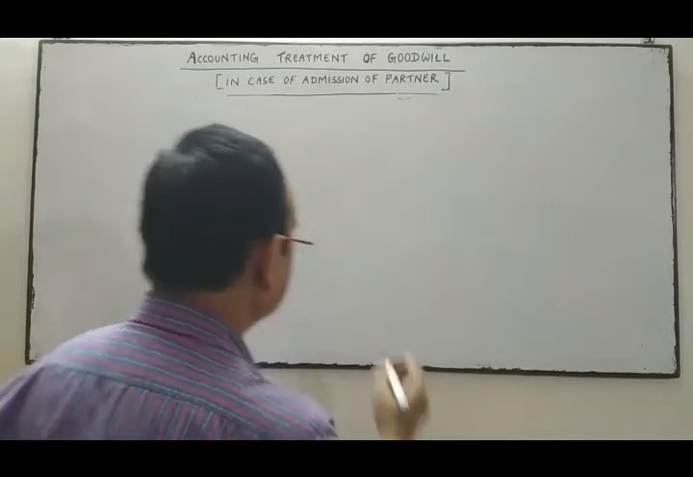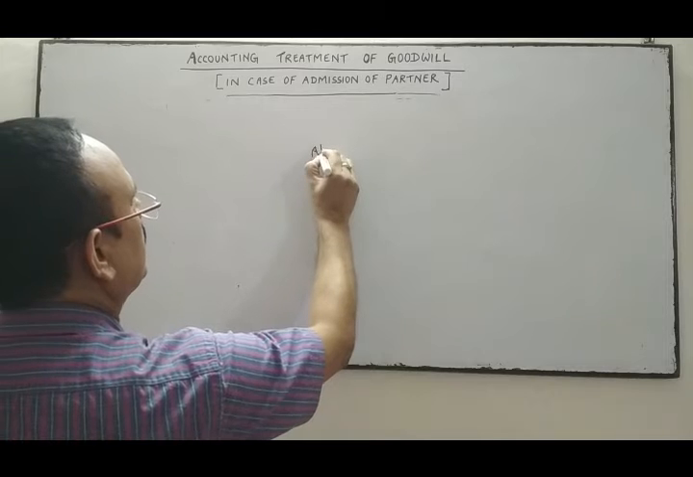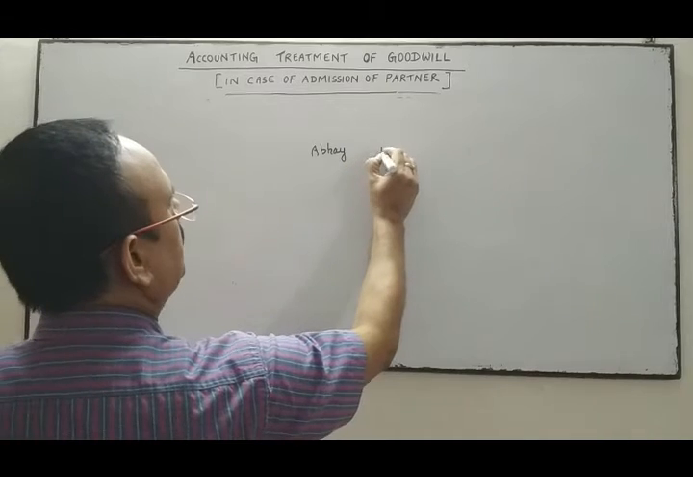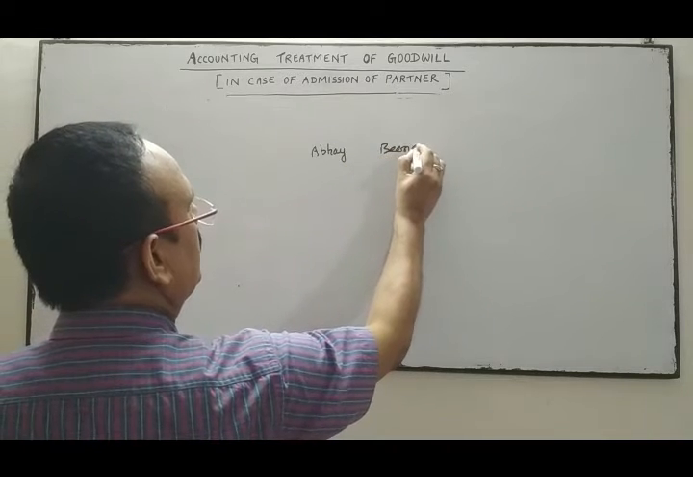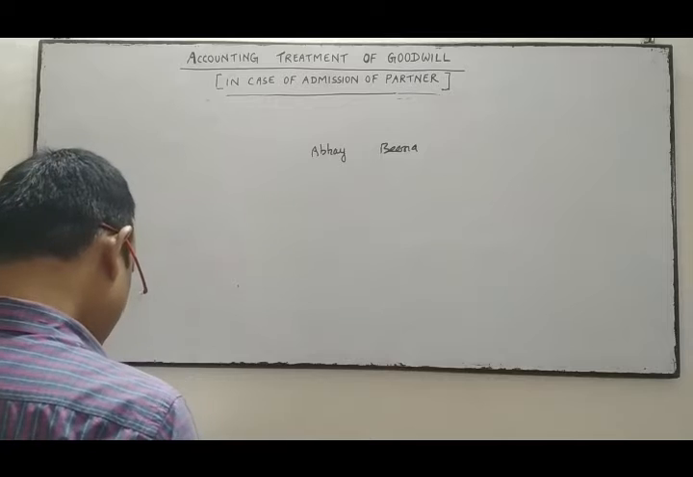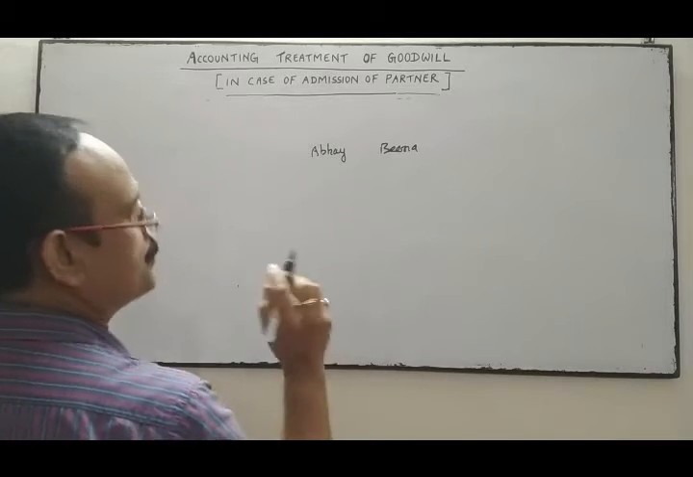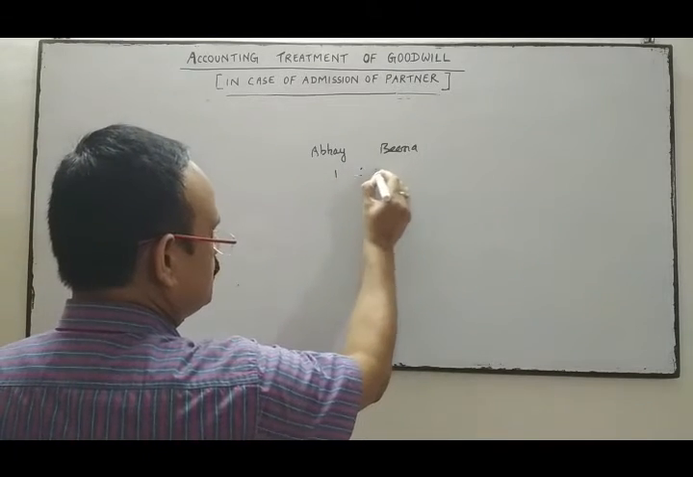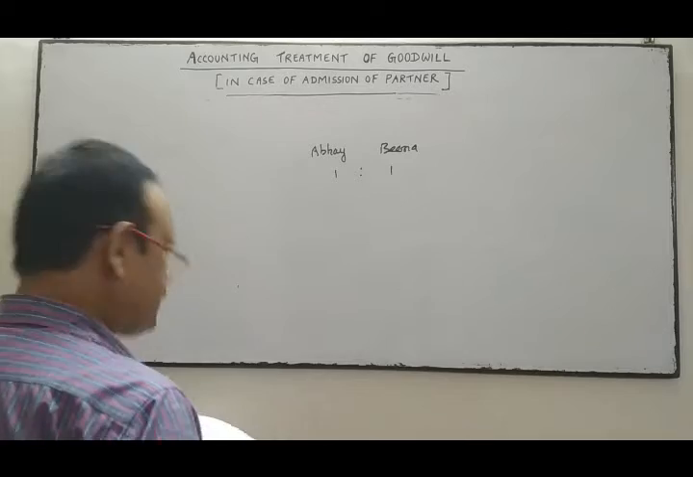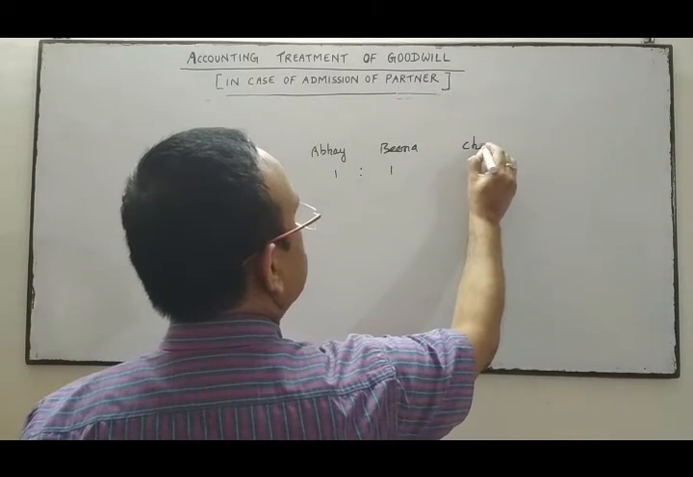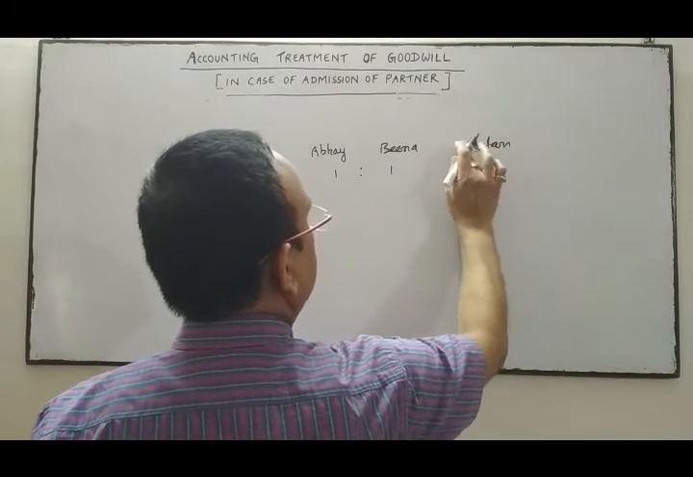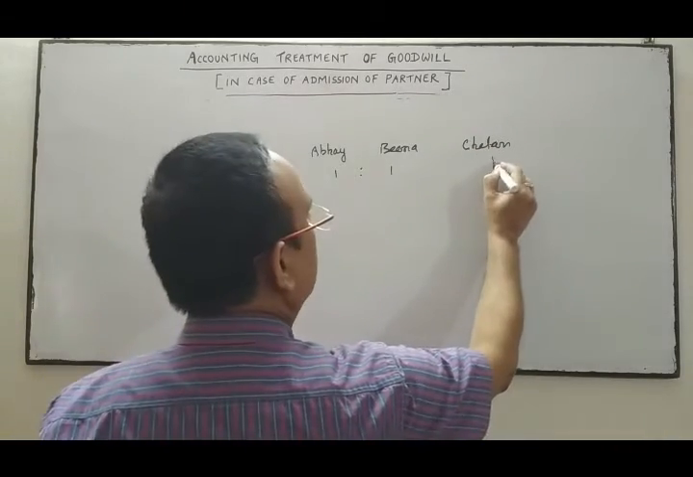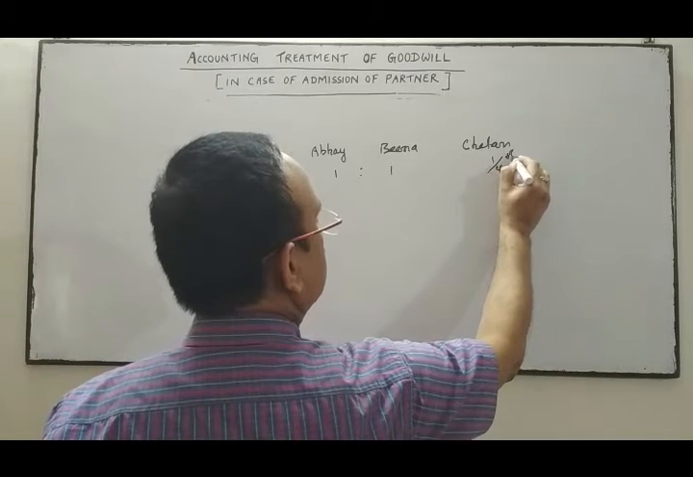So the question is, Abhay and Beena are the partners. The profit sharing ratio is not given in the question. It means it is 1:1. They have admitted Chetan as a new partner for 1/4 share of profit.